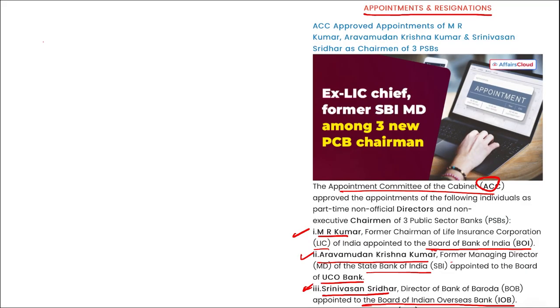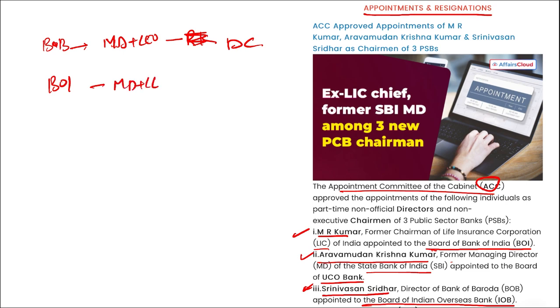Then here only, if we talk about Bank of Baroda, who is the managing director and chief executive officer of Bank of Baroda? Rajneesh Karnatak. Bank of Baroda, I repeat, Debadatt Chand. Correct? And for Bank of India, Rajneesh Karnatak is the Managing Director and CEO of Bank of India. Then for UCO Bank, who is the Managing Director and Chief Executive Officer? Ashwini Kumar.